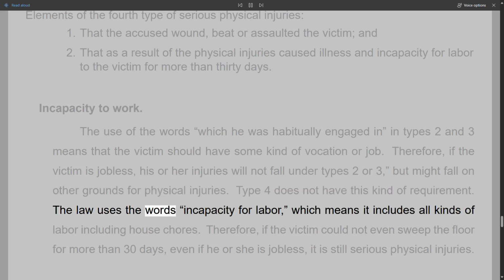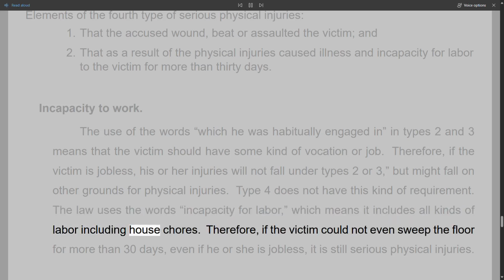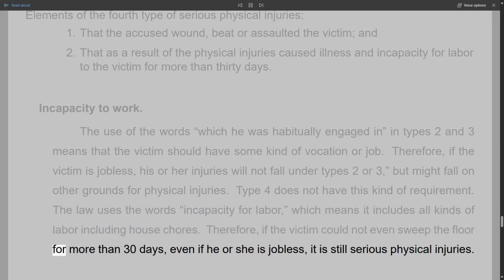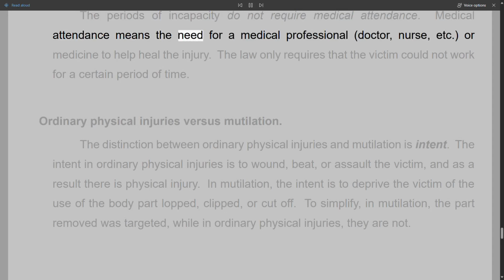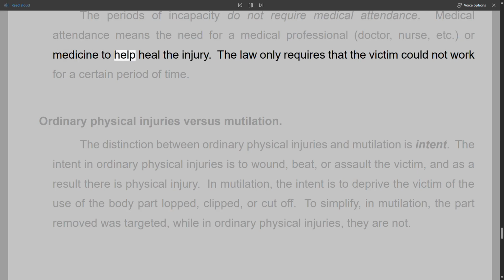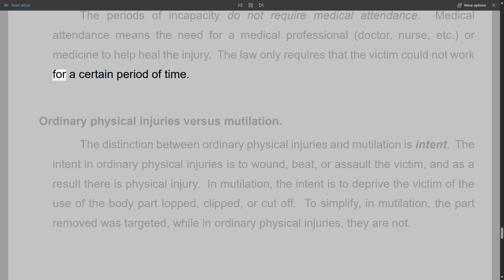The law uses the words incapacity for labor, which means it includes all kinds of labor including house chores. Therefore, if the victim could not even sweep the floor for more than 30 days, even if he or she is jobless, it is still serious physical injuries. The periods of incapacity do not require medical attendance. Medical attendance means the need for a medical professional, doctor, nurse, etc., or medicine to help heal the injury. The law only requires that the victim could not work for a certain period of time.